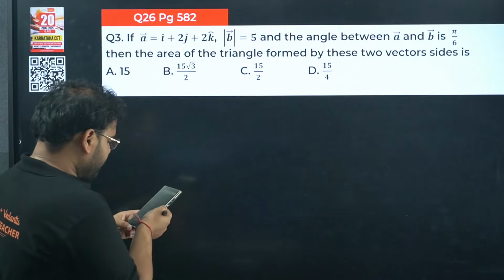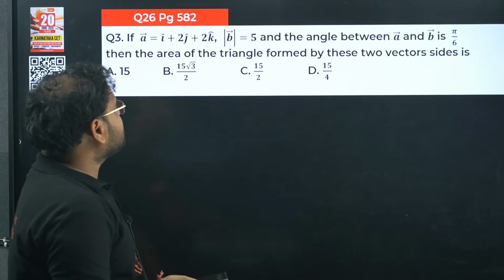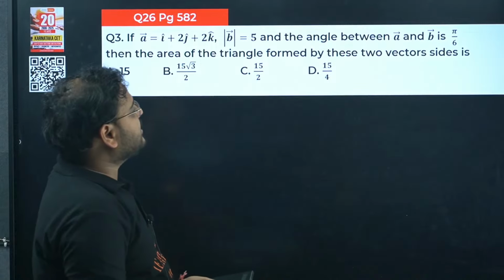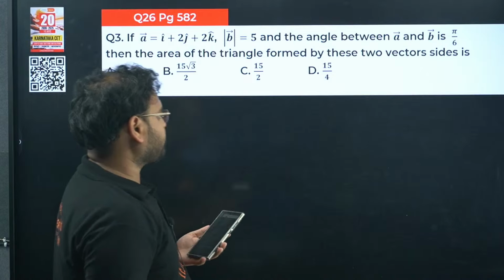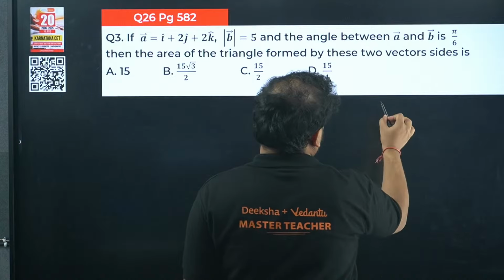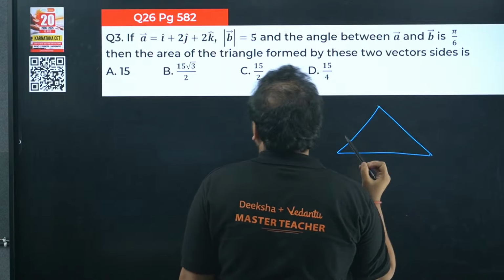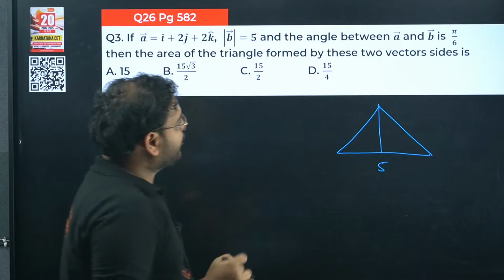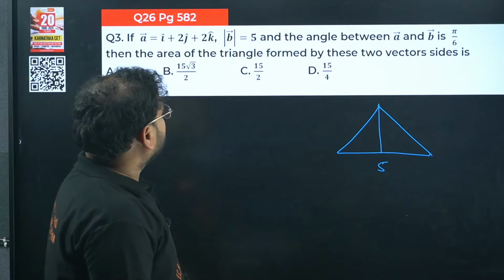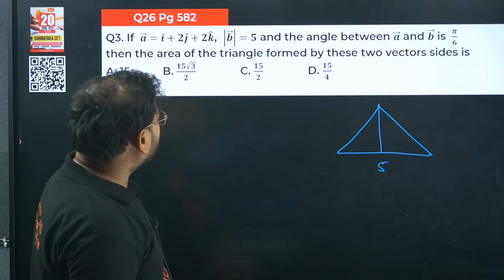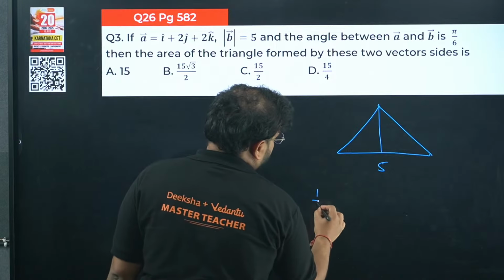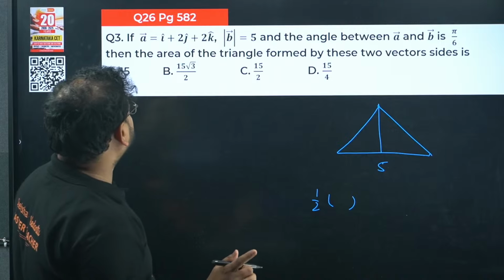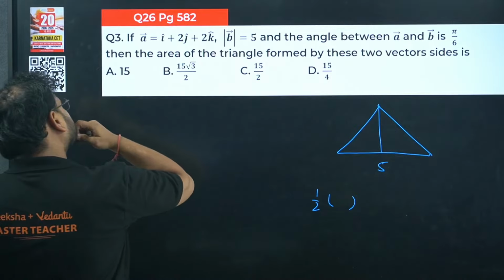Okay, so please check. Question number 3 is this: mod of b is 5, the angle between a and b is pi by 6. Then the area of the triangle formed by these two vector sides is what? This is a triangle, this value is given as 5, this is this particular altitude, okay? We can use that form also, right? 1 by 2 modulus of this will be how much? Please check. You'll end up with 4 plus 4 is 8 plus 1 is 9, so 3 basically.